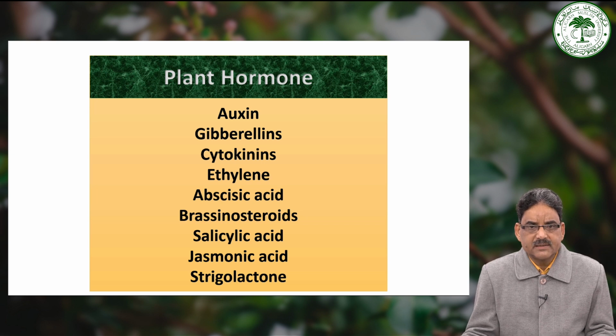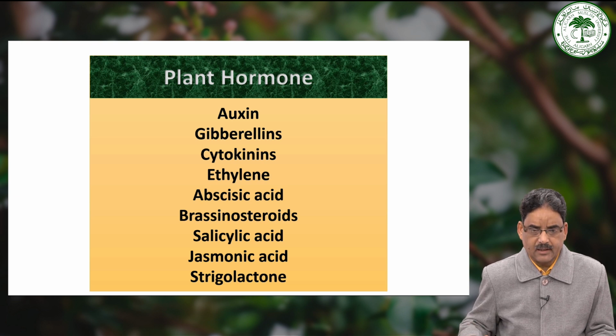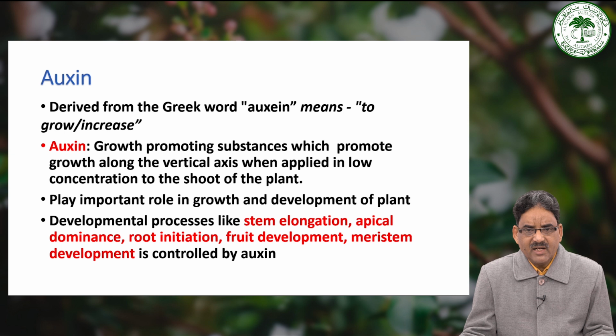Plant development is regulated by the 6 major classes of plant hormones. These are auxins, gibberellins, cytokinin, ethylene, abscisic acid and brassinosteroids. However, there are some signaling molecules that act as hormones, like jasmonic acid and salicylic acid, that play roles in resistance to pathogens and defense against herbivores. Moreover, strigolactone regulates the outgrowth of lateral buds. Now we will discuss the first discovered hormone, that is auxin.